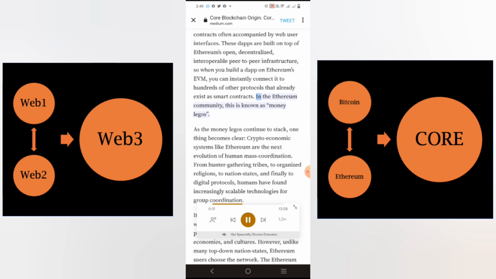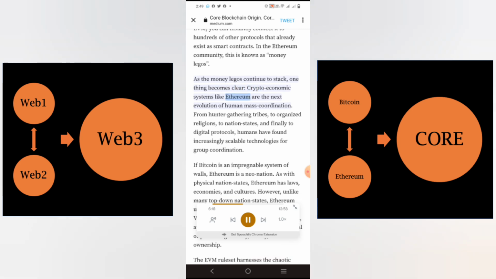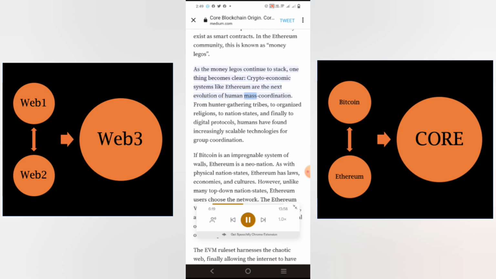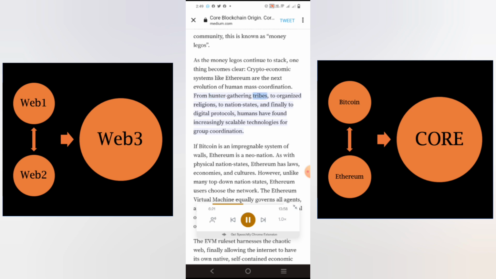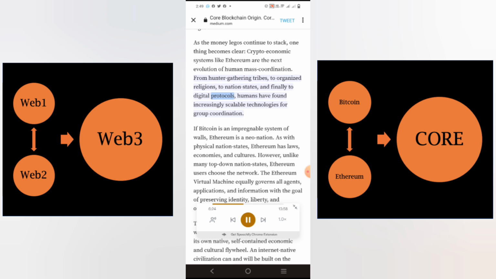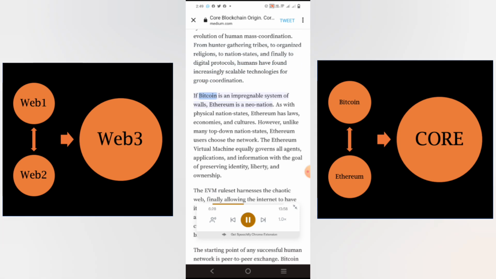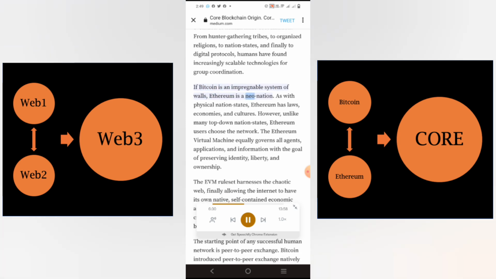As the money Legos continue to stack, one thing becomes clear: crypto-economic systems like Ethereum are the next evolution of human mass coordination. From hunter-gathering tribes, to organized religions, to nation-states, and finally to digital protocols, humans have found increasingly scalable technologies for group coordination. If Bitcoin is an impregnable system of walls, Ethereum is a neo-nation.